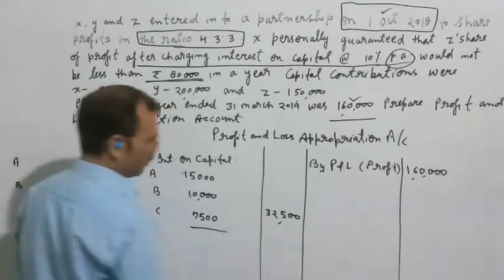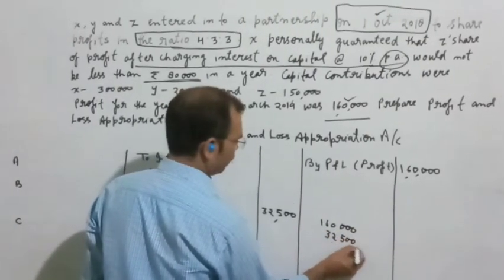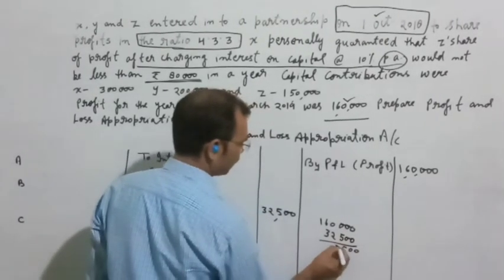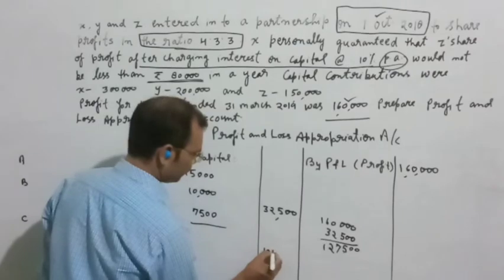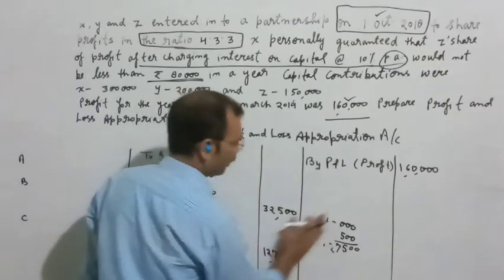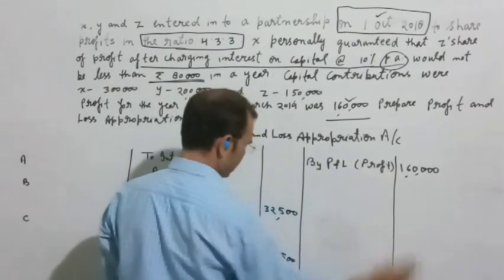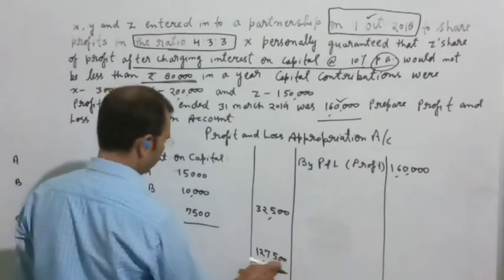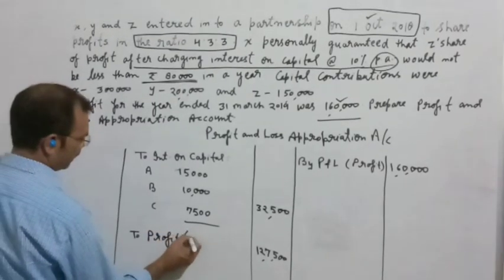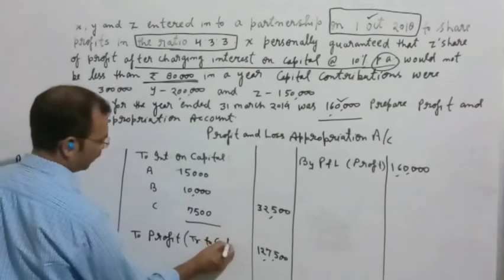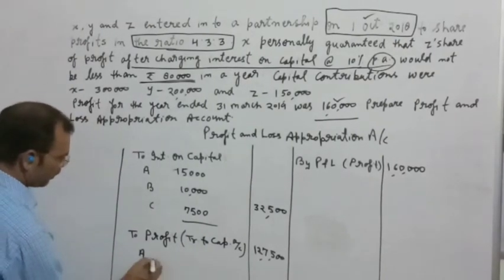Then we will deduct 32,500 from 1,60,000, and the balance amount will be 1,27,500, and we will write here profit in bracket transfer to capital account, and A, B, C. We will write here the names of the partners.